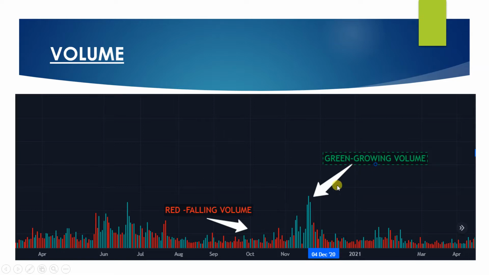So here you see the green volumes are the growing volume. That means if this kind of volume is happening on the volume line, your mind must be saying that the price must be increasing, because there is more and more participation of the buyers. Because we have been taught in this way, that the higher the green volume, it simply means I have removed the price section. So it simply means that price must be okay, but this is not the case, guys. This is not the case.